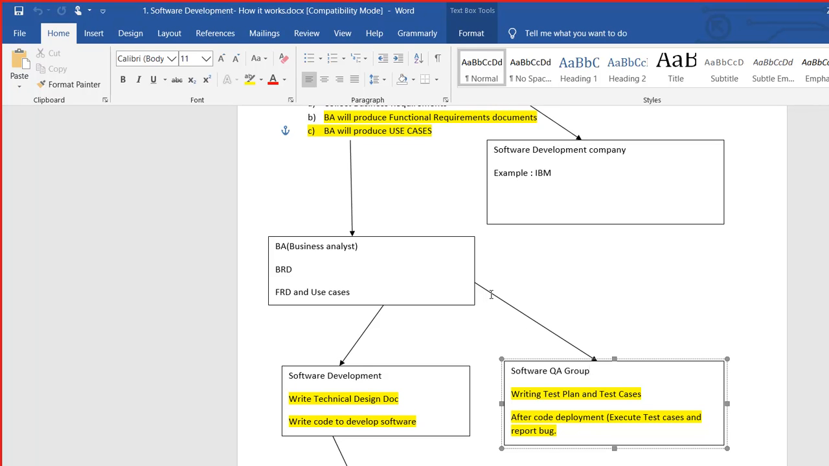Both the software development team and the QA team are inside IBM. IBM has a business analyst team. IBM has a software development team. IBM has a software QA team. Once these documents are ready, they go to the software development team and the software quality assurance team.